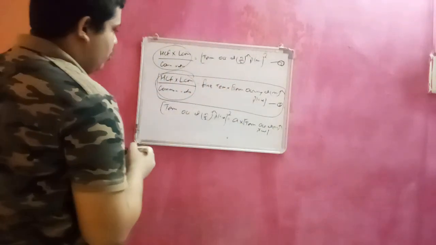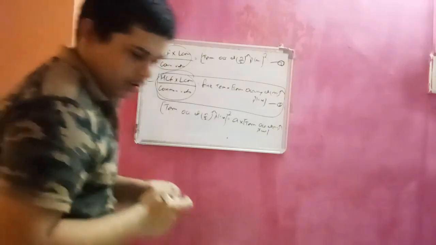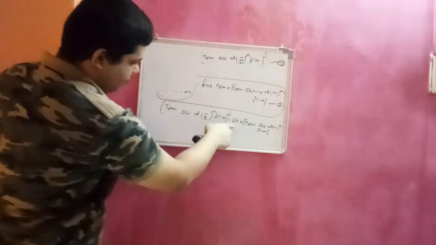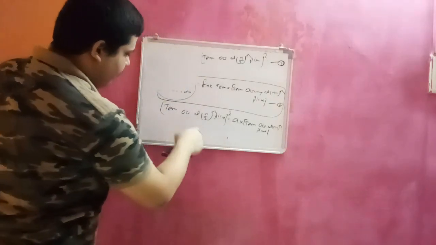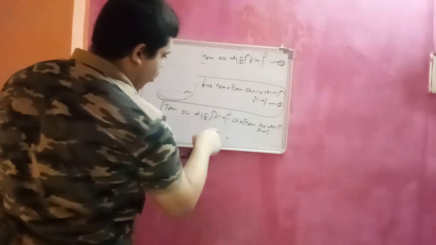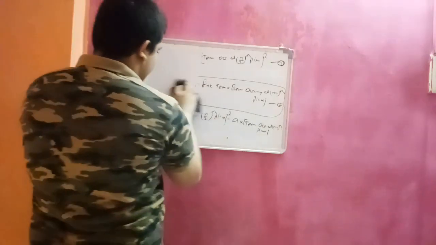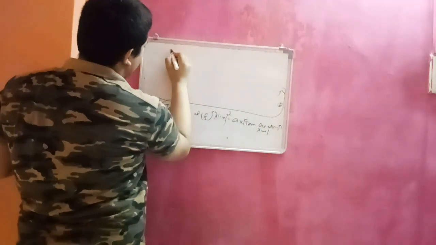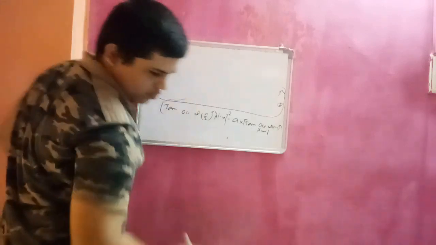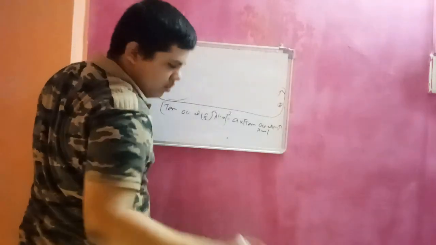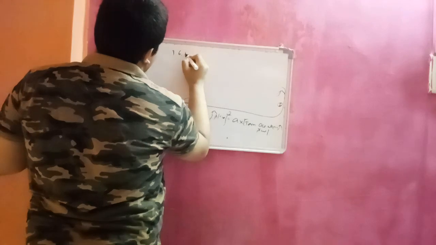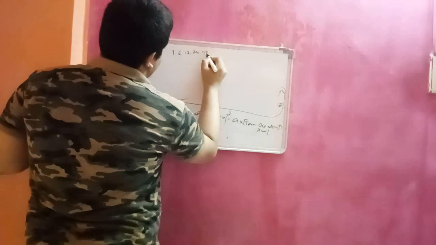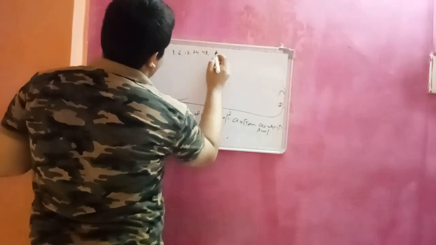So this is a new result. Using these two I get it. We can also write it as: the first term is the ratio of the term occurring at n by 2th place square to the term occurring at n minus 1th place. If I take an example, for example 3, 6, 12, 24, 48, 96.